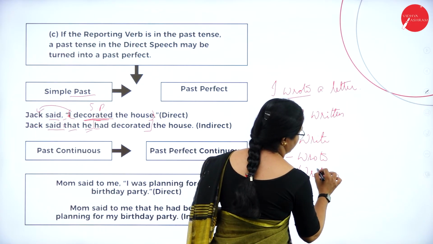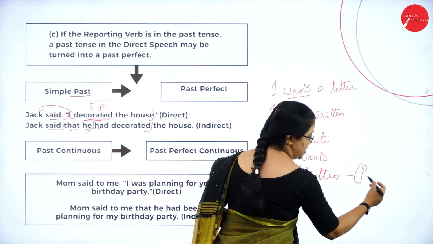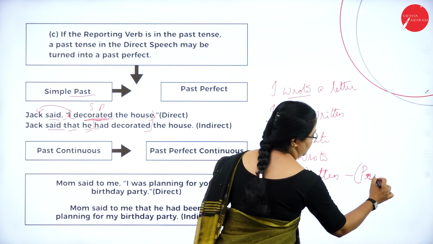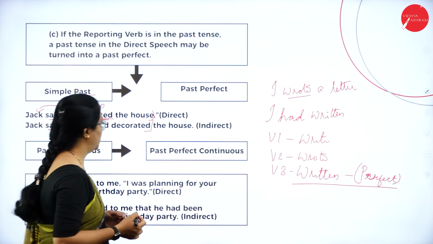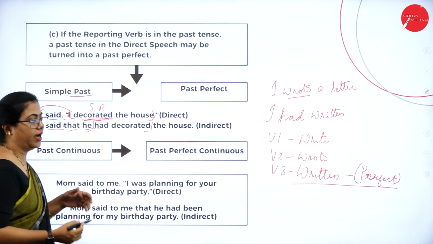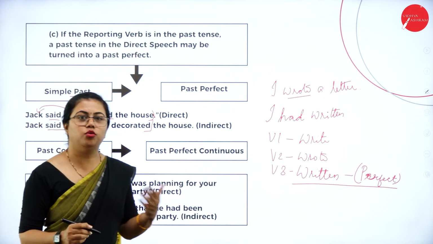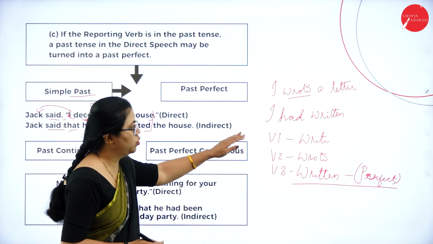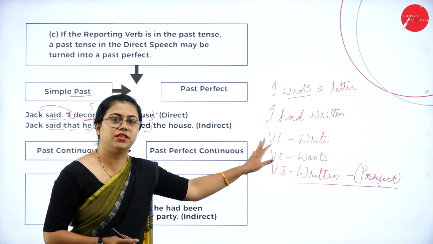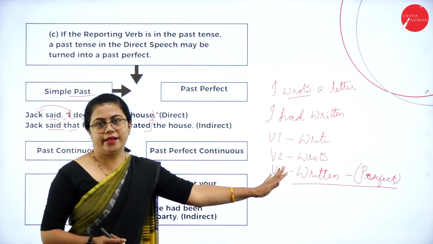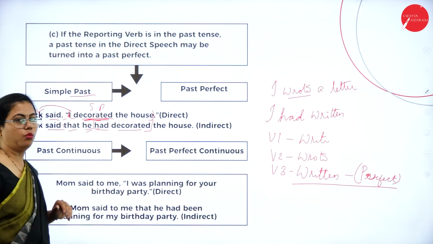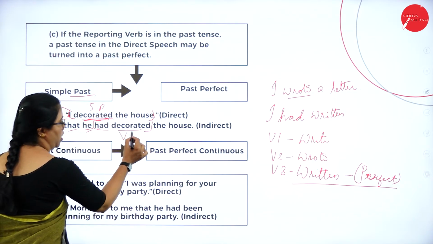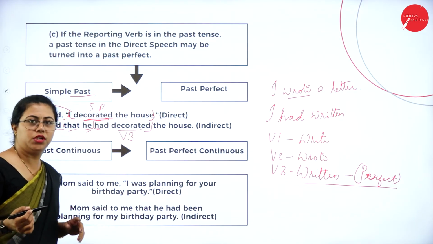Whenever you are changing from present perfect to past perfect, you need to use this form of the verb only. That is what I am using here, decorated. Decorated has only two forms, V2 and V3, and both are the same. Whenever V2 and V3 are different, you need to pay a little attention. So here it is had and the V3 form of the verb. Whenever you are writing, you have to use the V3 form of the verb only.